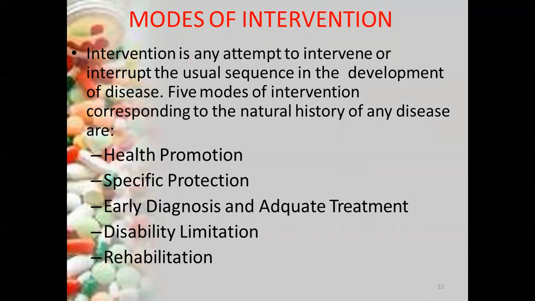What are the modes of intervention? How can we do this for primordial prevention, primary prevention, secondary prevention, and tertiary prevention? For that, there are 5 modes of intervention. That is health promotion, specific protection, early diagnosis and adequate treatment, disability limitation and rehabilitation. Health promotion and specific protection will come in the mode of intervention of the primary prevention. Early diagnosis and adequate treatment will come under the secondary prevention. Disability limitation and rehabilitation will come under the tertiary prevention.